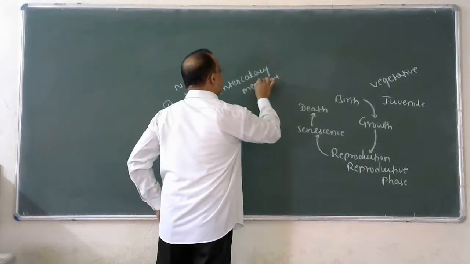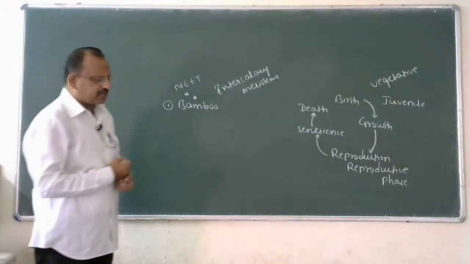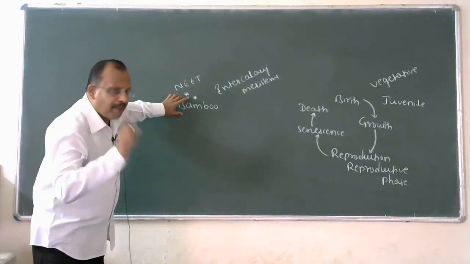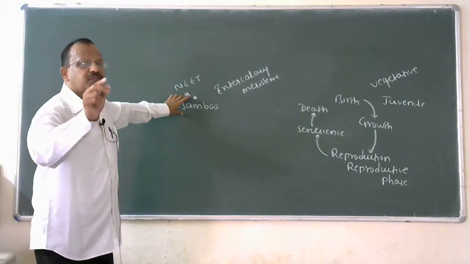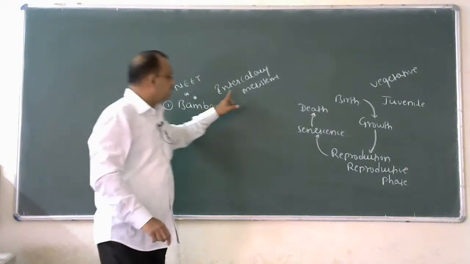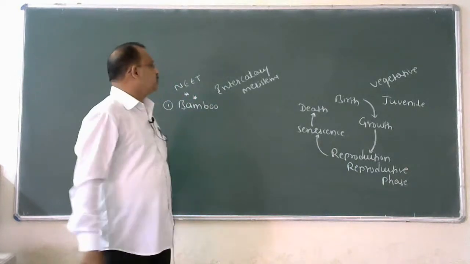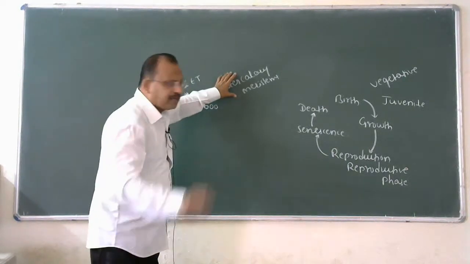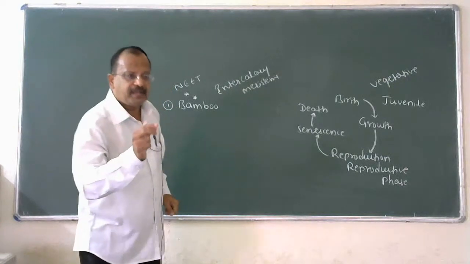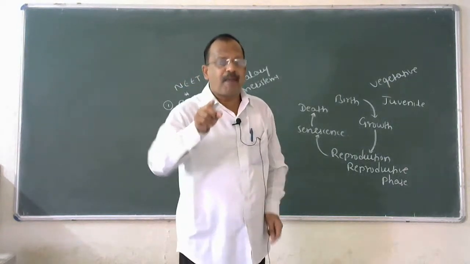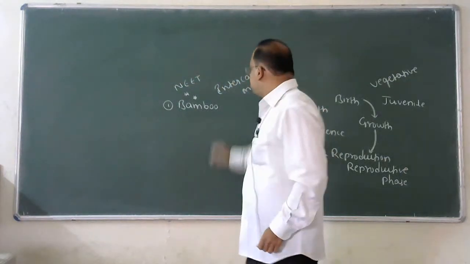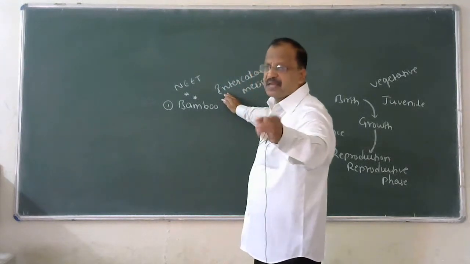So dear students, I request you to remember 2 points for need purpose. Number one, bamboo is one of the longest growing grass. Second, rapid elongation of the bamboo shoot is due to activity of intercalary meristems.